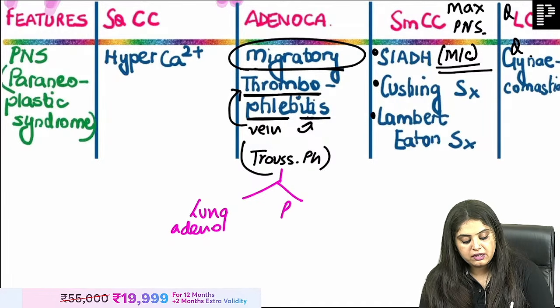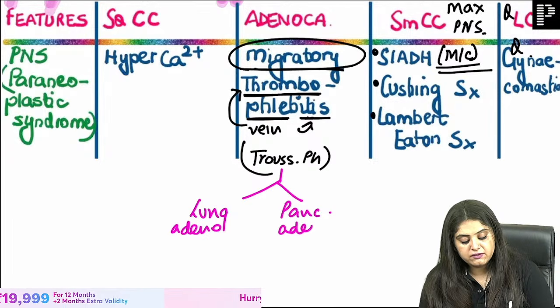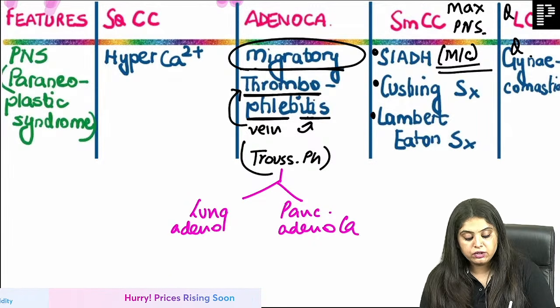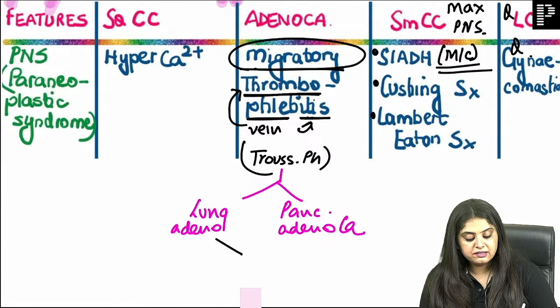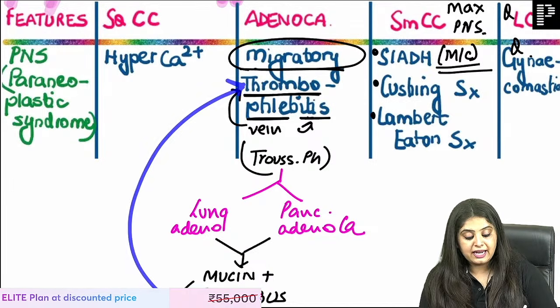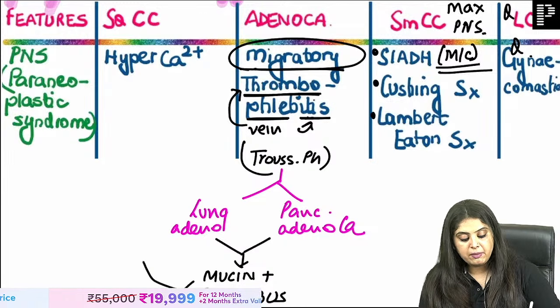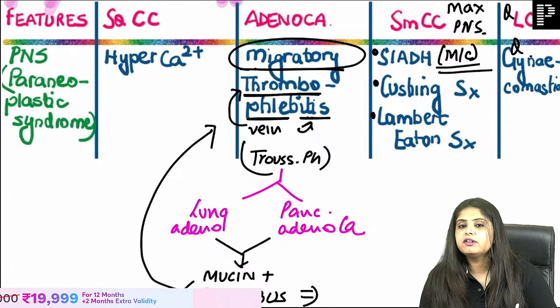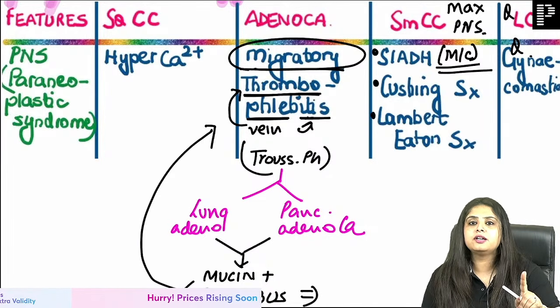It is also seen in pancreatic adenocarcinoma. I agree with you. The logic is the same. I taught you the logic some time back. Whether it is lung or pancreatic adenocarcinoma, they make mucin, and mucin is responsible for blood clot formation, thrombus. That is why it is going to cause thrombophlebitis, and that is why these two together, apart from causing this, were causing one heart endocarditis in the beginning that I taught you.